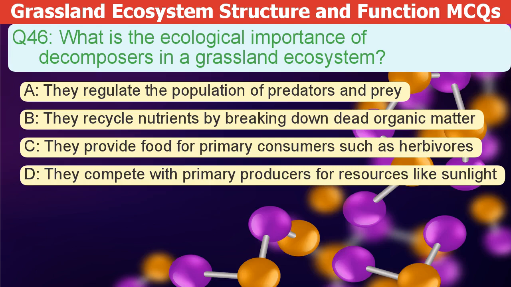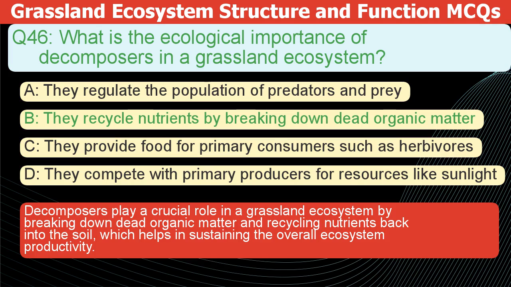What is the ecological importance of decomposers in a grassland ecosystem? A. They regulate the population of predators and prey. B. They recycle nutrients by breaking down dead organic matter. C. They provide food for primary consumers such as herbivores. D. They compete with primary producers for resources like sunlight. The correct answer is B.